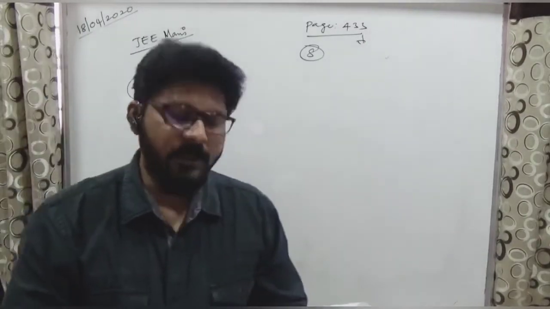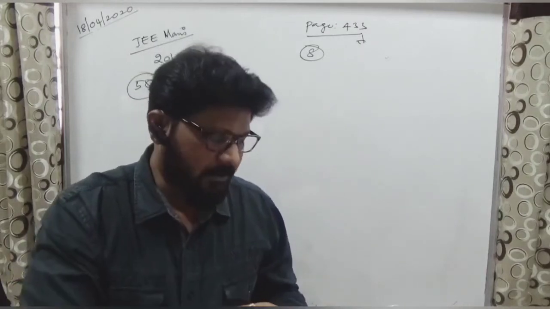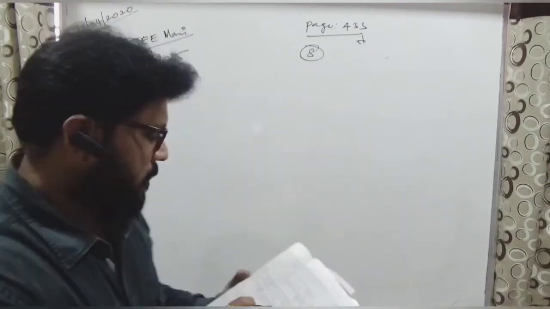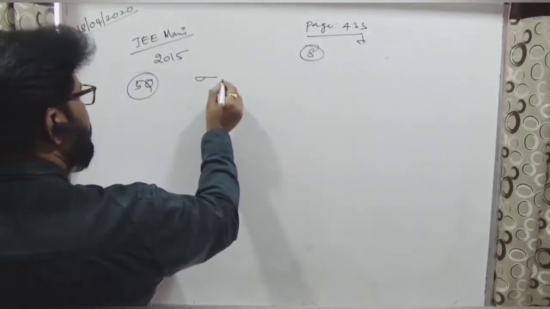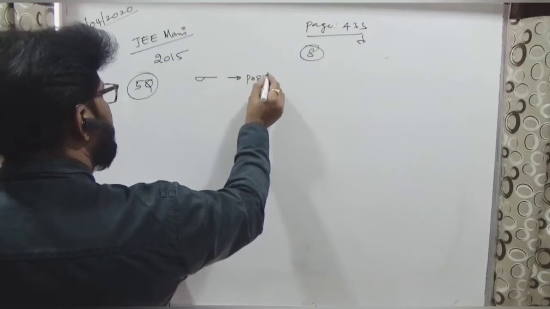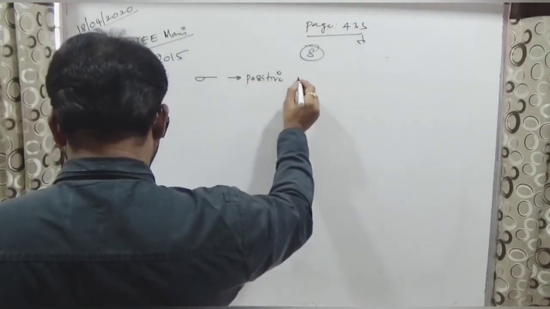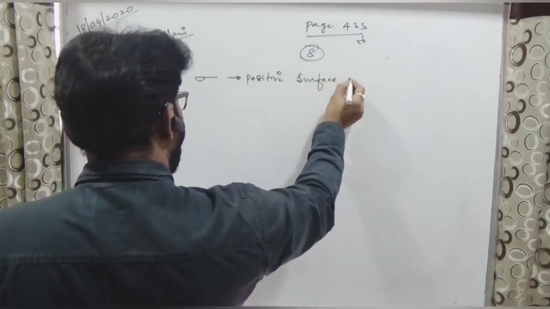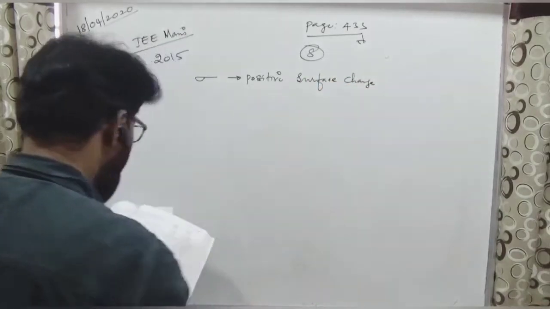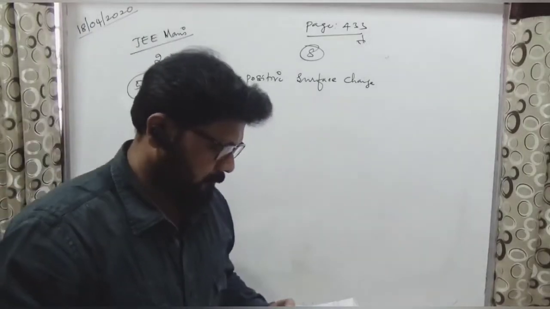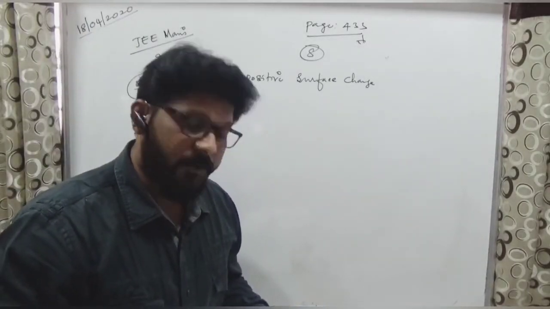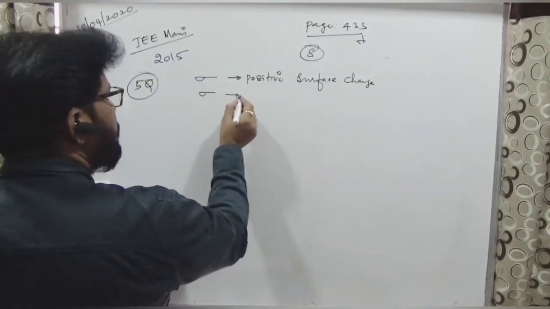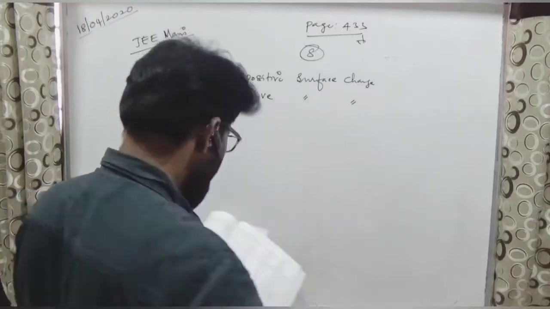A long cylindrical shell carries a positive surface charge sigma in the upper half and a negative surface charge minus sigma in the lower half.